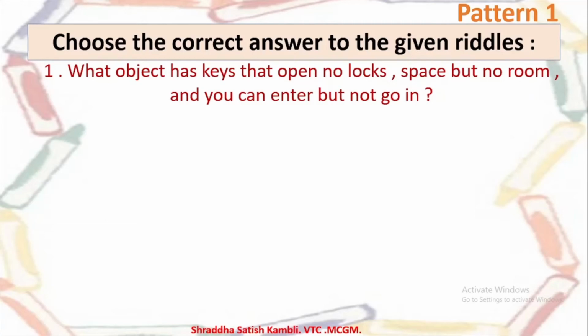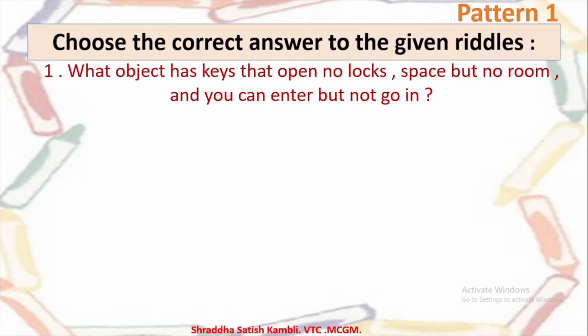There is space on it, but there is no room. So now room and space, the meaning is the same. Okay, so if there is space, there should be room also, but there is space, there is no room. You can enter, but then you cannot go in. So what is the meaning of enter? Enter means to get into some place. So you can enter, but you cannot go in.